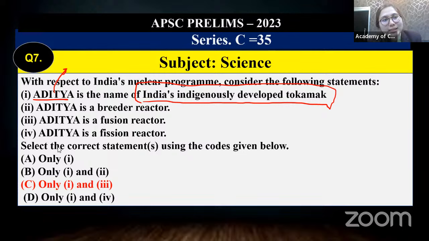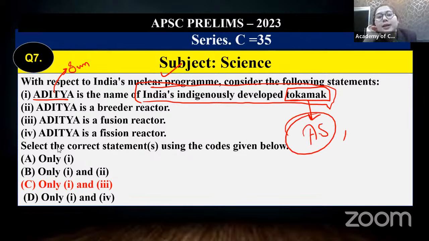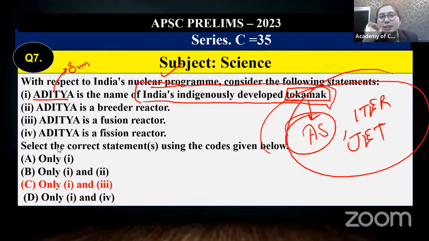The word Aditya itself means sun, anything that is related to the sun. But here it's clearly mentioned that it's a nuclear program. So obviously these kinds of names, Aditya and all these Sanskrit terms, will be given to India's indigenous program. Now, when the keyword tokamak is there, we have referred to tokamak, if you remember, China's artificial sun, ITER, JET, all these things we have clearly discussed in our class that all these are related to tokamak, that means it's related to nuclear fusion.